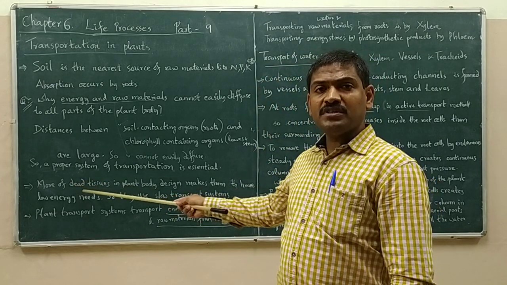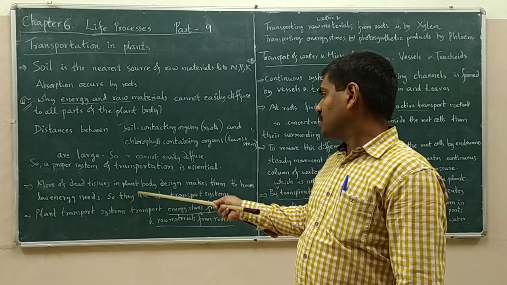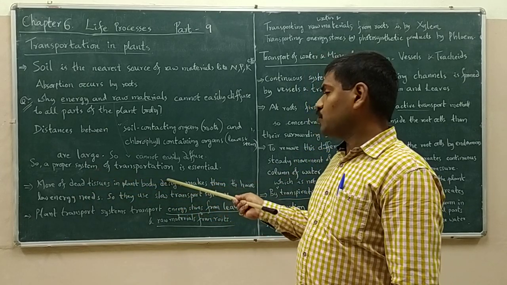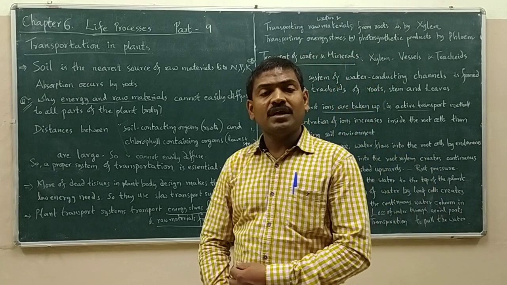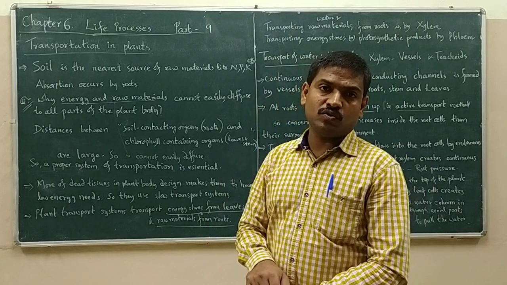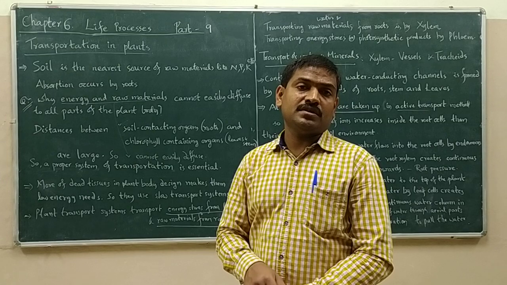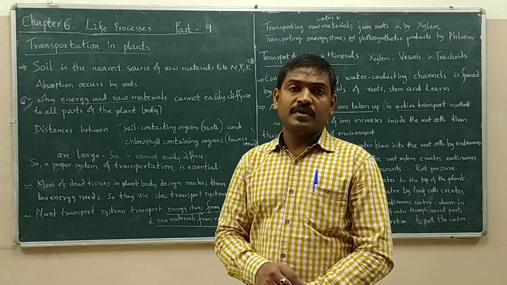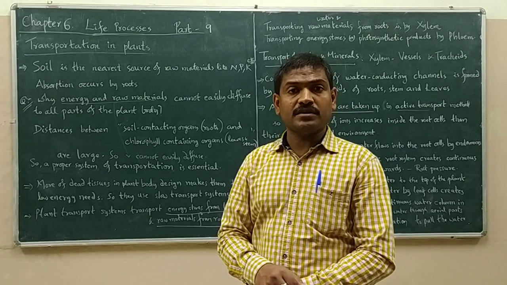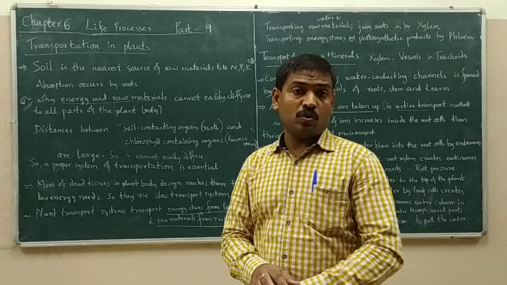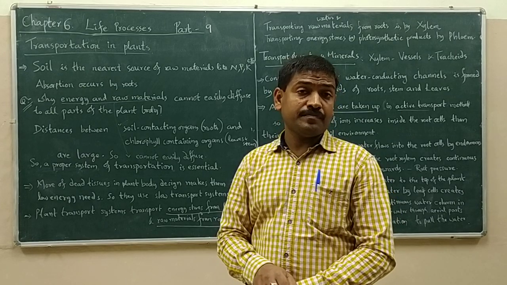So, a proper system of transportation is essential even in the plant body. We have discussed the transport of respiratory gases from lungs to the toe in our body.